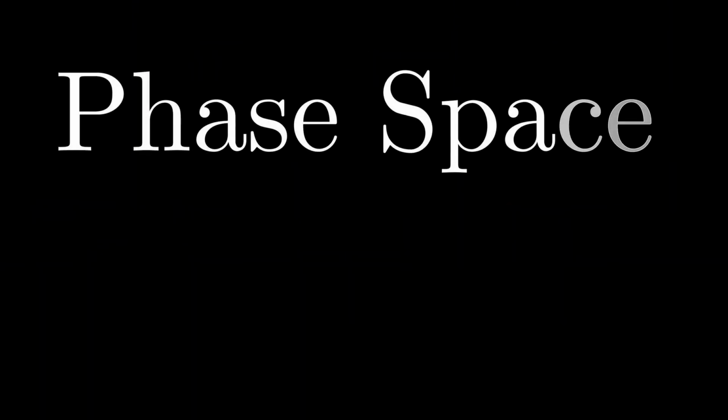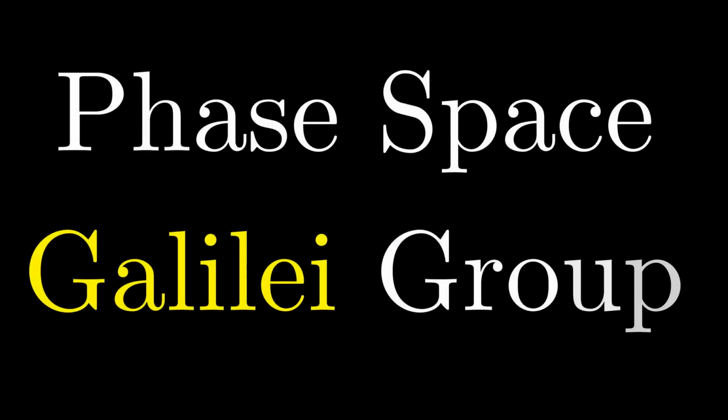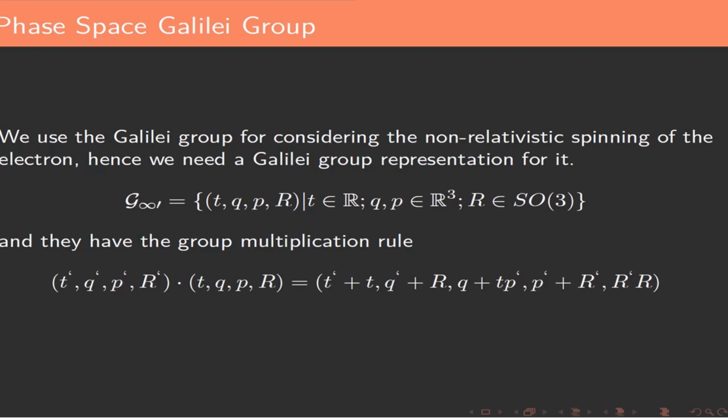Next, we describe the phase space in the Galilean group. We use the Galilean group for considering the non-relativistic spinning of the electron, and we need the group representation for it. To add the spin of the electron in a theory, we must add the treatment of the rotation group. We will proceed by taking the group G defined by the Heisenberg group and the rotation group, or we can treat it by using the Galilean group. It has the following representation and the given multiplication rule.